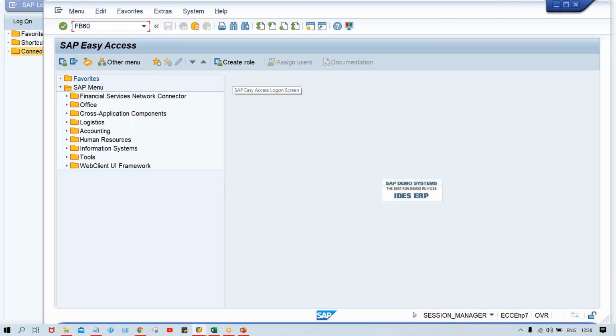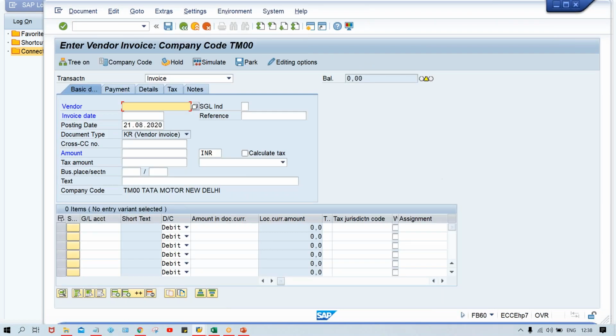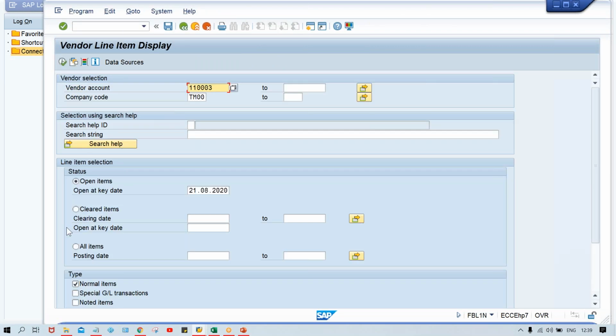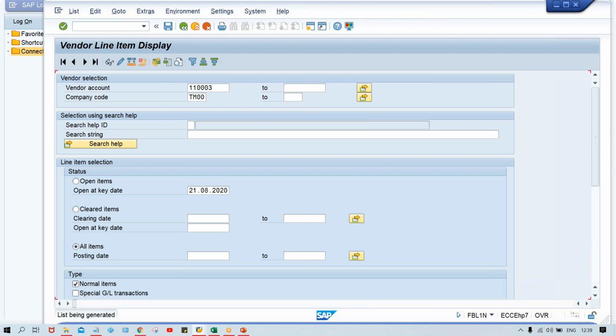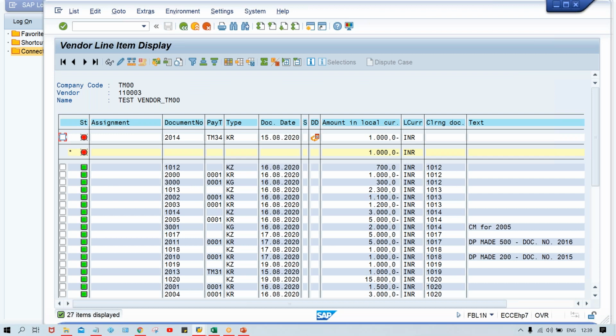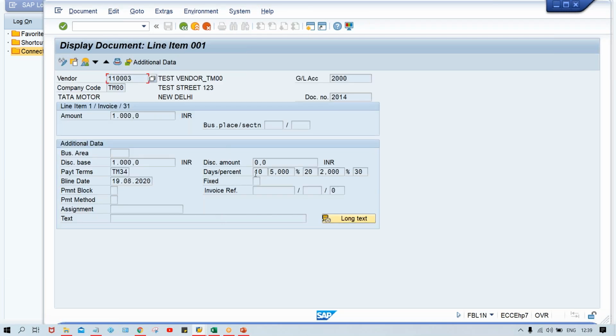So FB60 is the transaction code by which we are going to post the vendor invoices. First of all, we should have some invoices, or else I'll just do one thing. Go to FBL1N and first of all check whether any open invoices are there or not. And if it is there, then okay, so one invoice is there, guys, and that too with TM34. This terms of payment means discount terms of payment is there, right? Terms of payment with discount or what? Let me check it. Yes, discount is there.